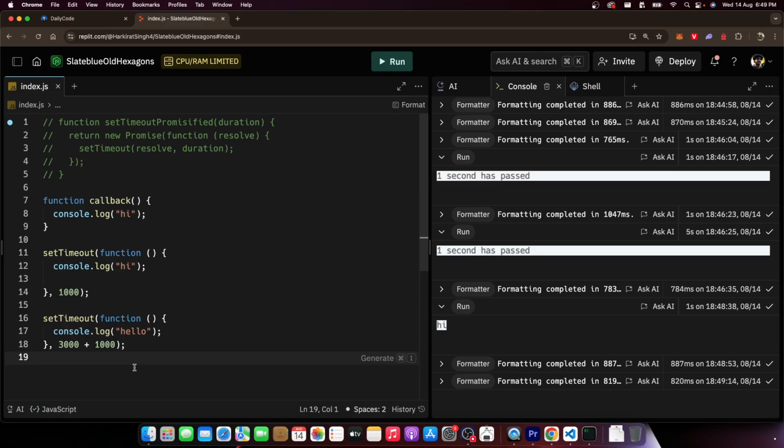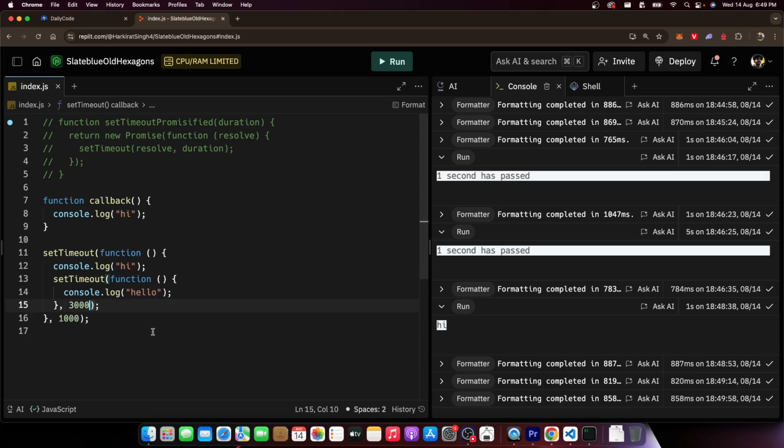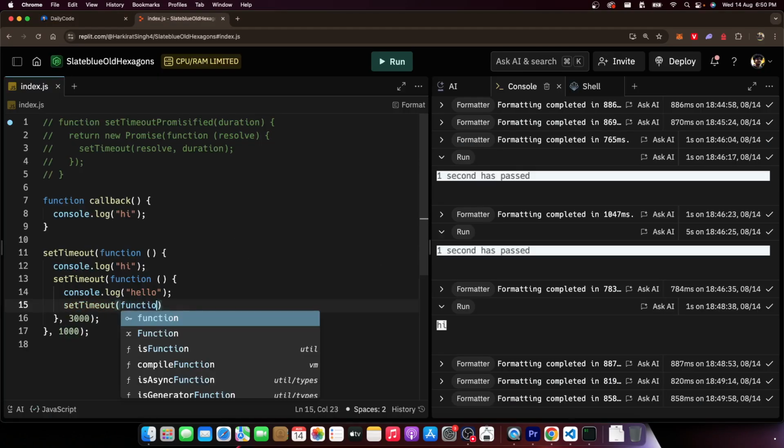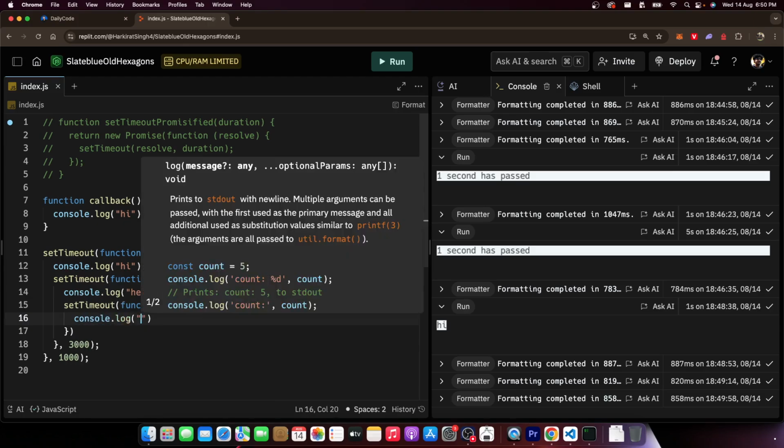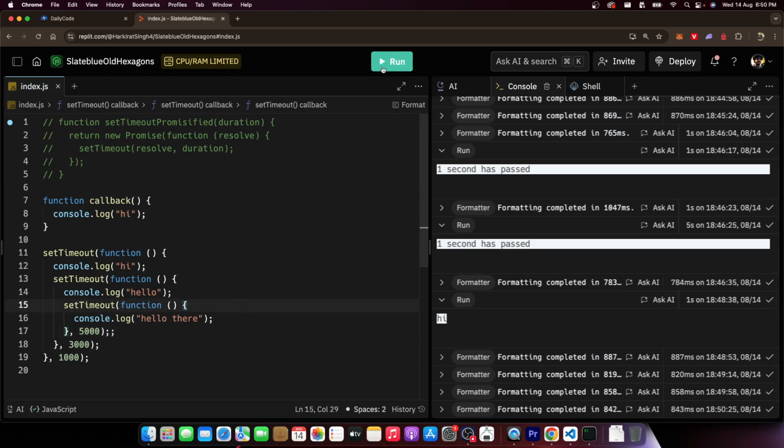The problem with this is that it is not what the problem statement asked. The problem statement said, okay, after this has printed, only after that should the second clock start. That is what the problem statement asks of you. So you cannot do that. You cannot just pull it out and start it after 4 seconds. You have to wait for 1 second, print this, then start the second clock, which waits for 3 seconds, prints this. And there is a third step also, which again needs to log hello there in this case. And this needs to run after 5 seconds. It will do what it's supposed to do.